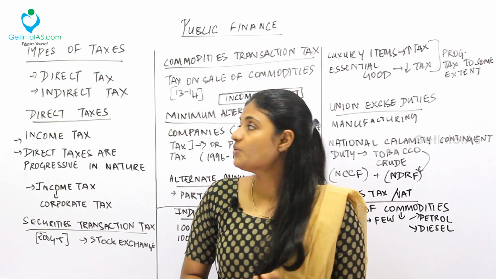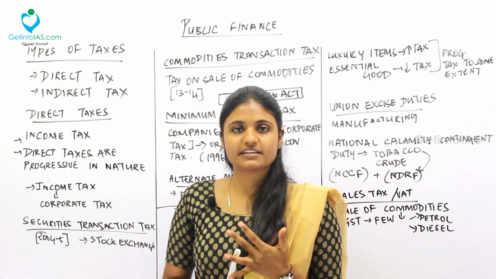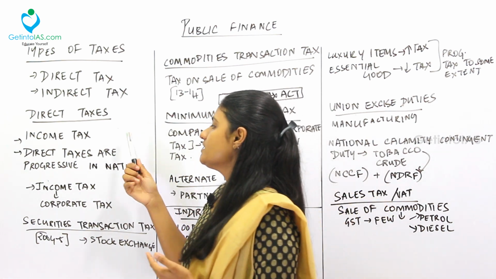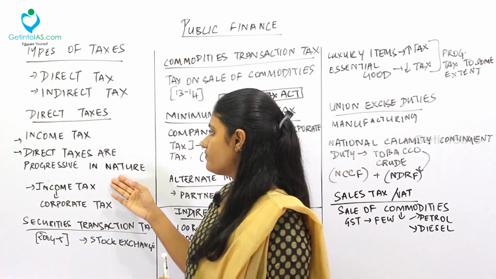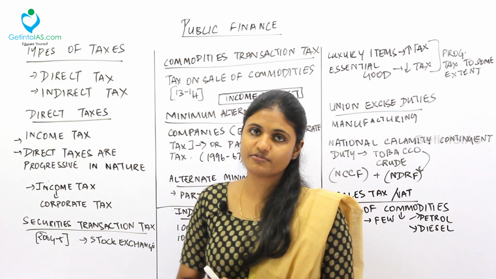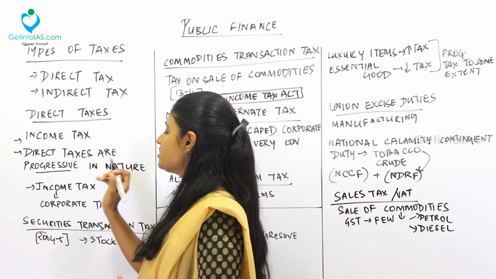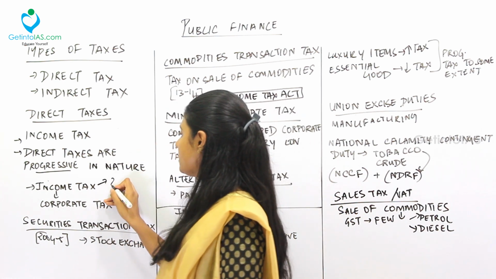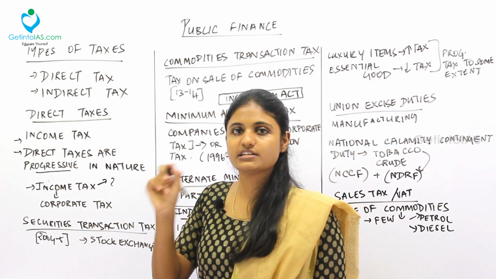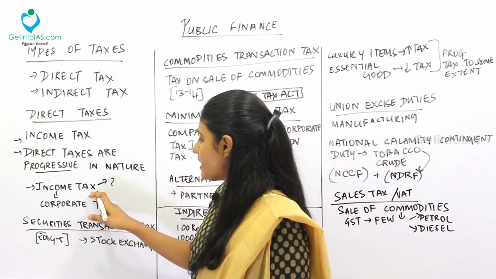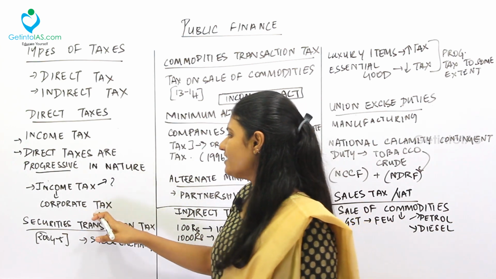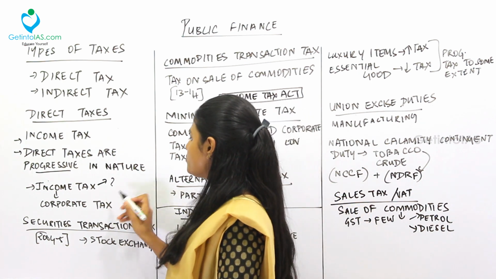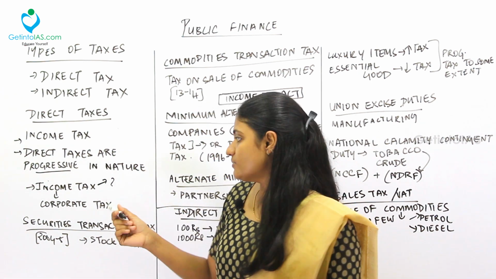Okay, fine. So now coming to the types of taxes, there are 2 kinds of taxes. The first one is the direct tax and the second one is the indirect tax. Moving into the direct taxes, income tax is an example of direct tax. Direct taxes are progressive in nature. You have to keep this in mind. Direct taxes will be progressive in nature because we already saw progressive taxation, that is, depending upon how much income I get, so much tax I pay. That is called progressive taxation. Under income tax, corporate tax is there. Corporate tax is not a separate tax. It comes under income tax, as I told you earlier, because the contribution of corporate tax is so high that we learn it under a separate subheading.